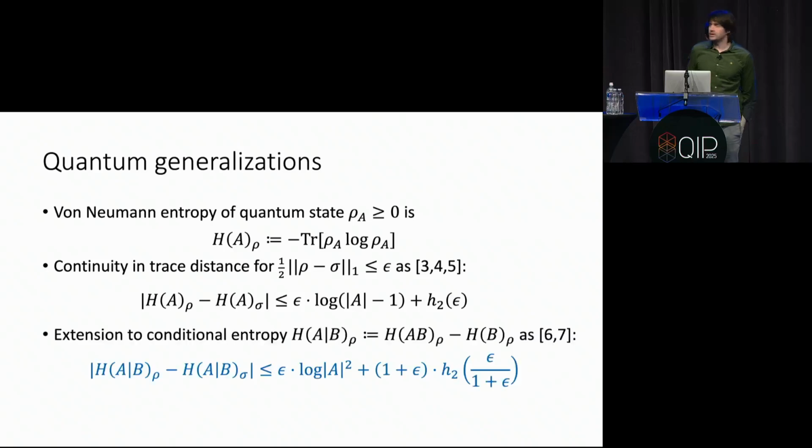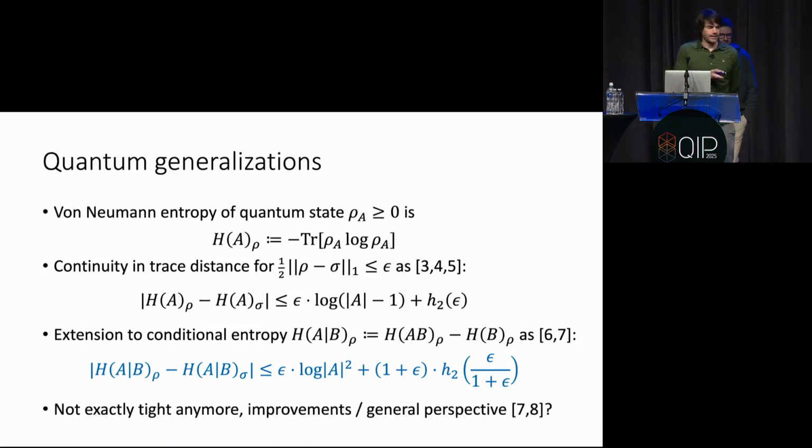Where things get interesting is if you want to go to the quantum conditional entropy. It's again defined as the entropy of the bipartite quantum state minus the entropy of one system. Now, this can become negative, as probably all of you know. In this setting, it becomes more difficult to prove continuity relations. In particular, from previous work, in contrast to the relations we saw before, we don't have tight bounds anymore. By tight, I mean that for every epsilon and in every dimension, you can find states for which this inequality becomes an equality.